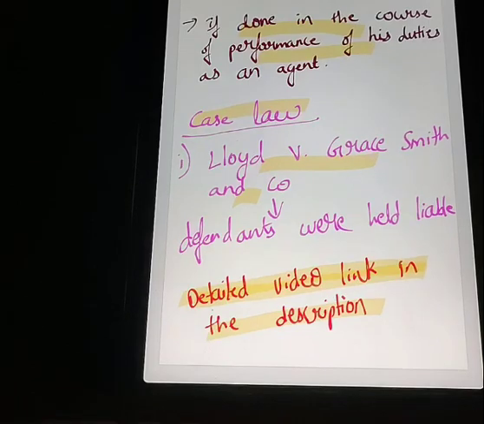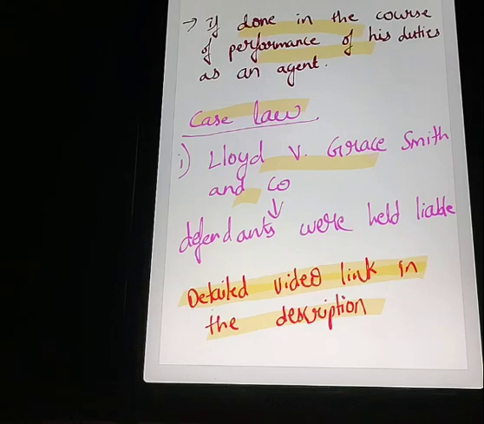In this case the defendants were held liable. Here the managing clerk of a firm was a solicitor and he committed a fraud against a client, who was a lady. He transferred her property to his own name.